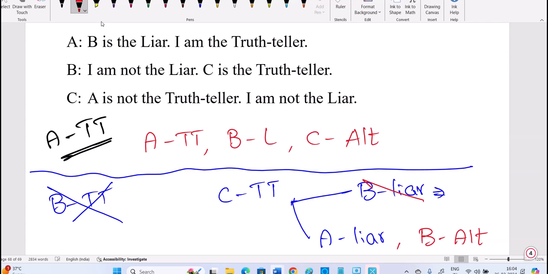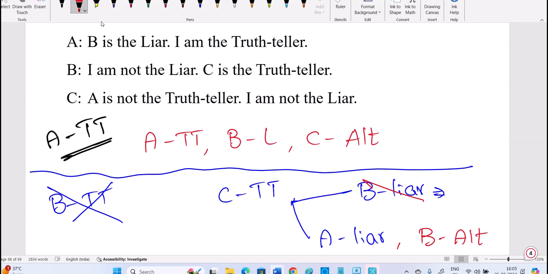Considering the first one, A truth teller, B liar, C alternator is also satisfied. The second one is also satisfying: C as a truth teller, A as a liar. You check their characters. When I take it this way, nothing is wrong. When C is a truth teller, he is speaking the truth. A is not the truth teller: when C is a truth teller, obviously A will not be a truth teller. I am not the liar: yes, he is not the liar. Fit. When A is a liar, he should say all false. B is the liar, that's a false statement. I am the truth teller, that's also a false statement. A is satisfied. Then checking the alternator is a waste.